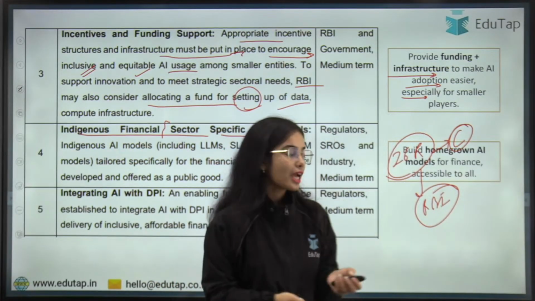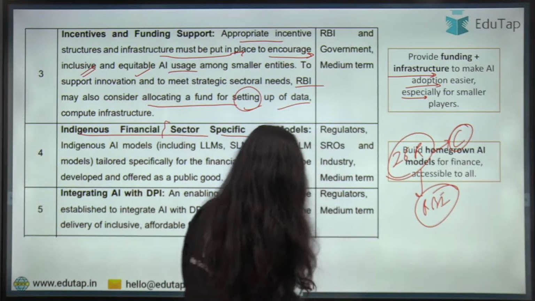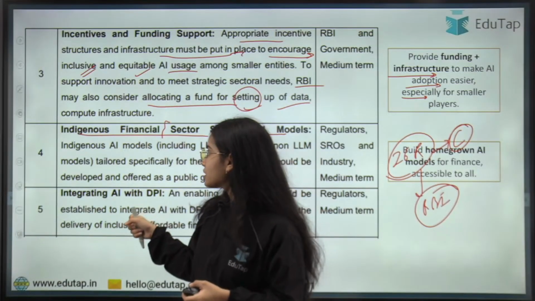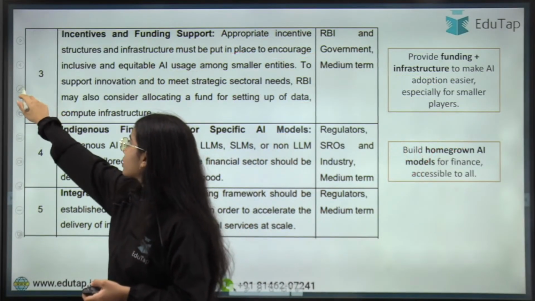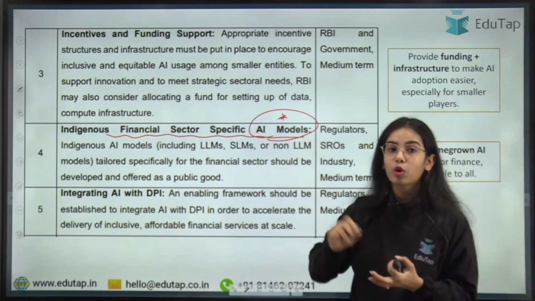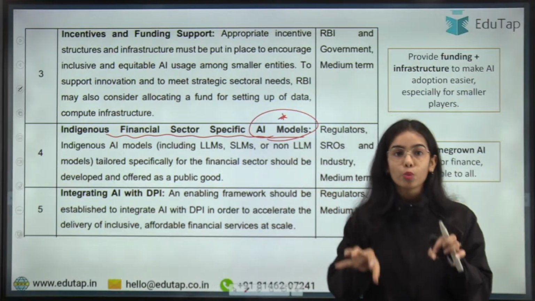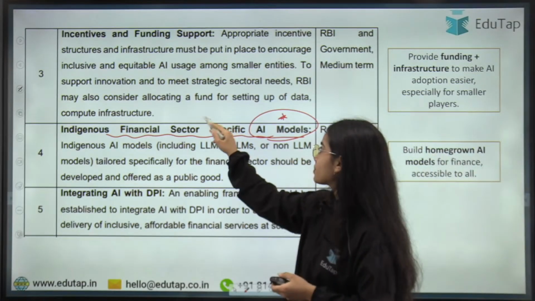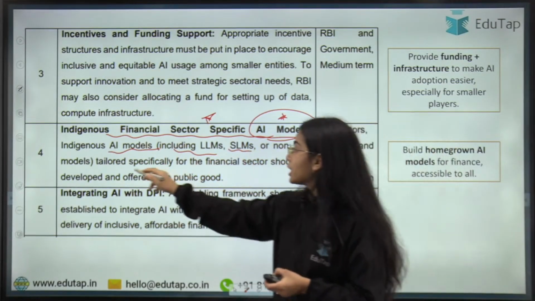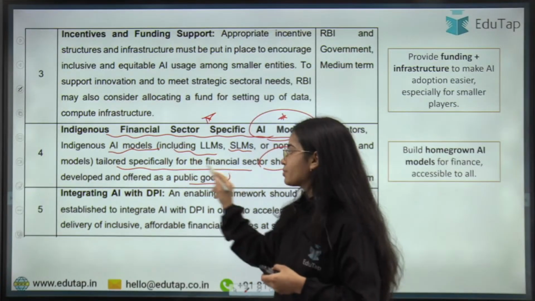So basically it is saying that in India we have to build homegrown AI models. We should not be dependent on AI models developed by other countries. So this point is saying indigenous financial sector specific AI models. We should not be dependent on AI models developed by the US or China and such. We should develop our homegrown AI models: indigenous AI models, including large language models, small language models and such, tailored specifically for the financial sector needs of India, developed and offered as a public good in India.